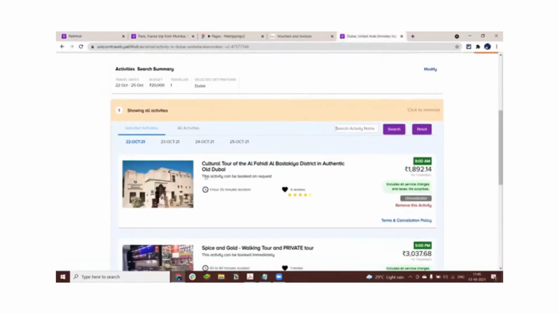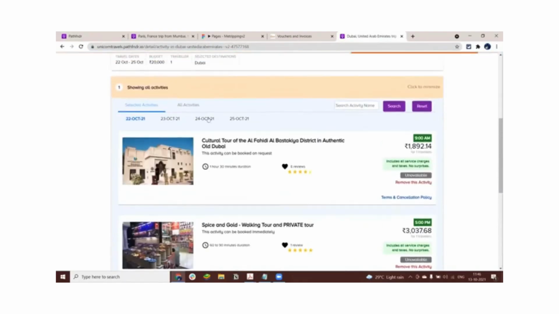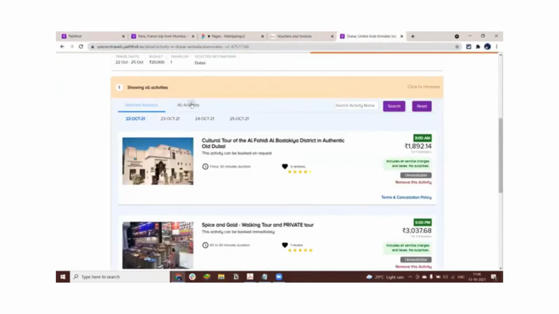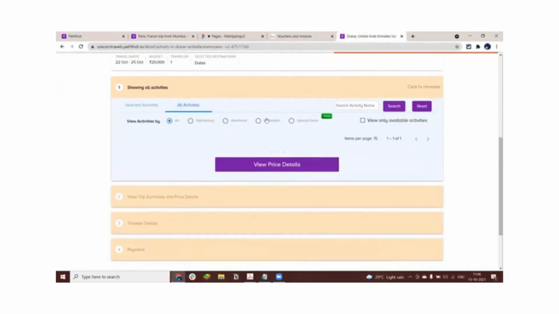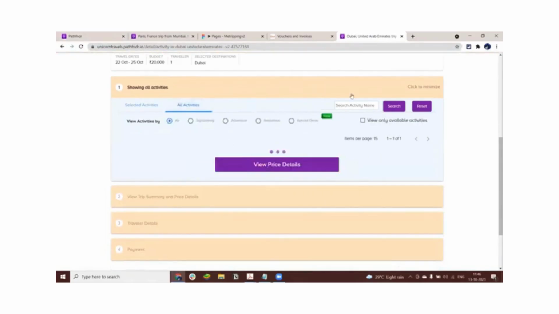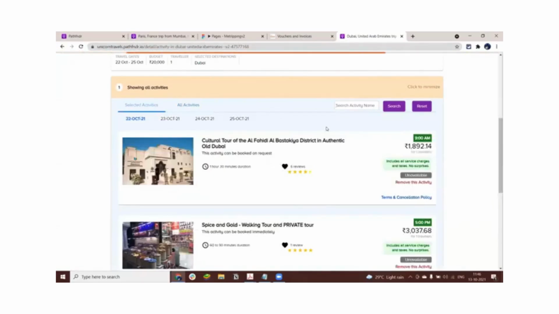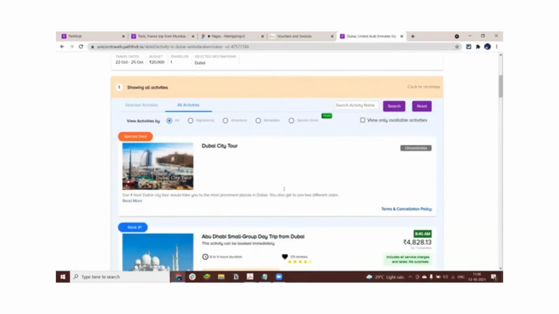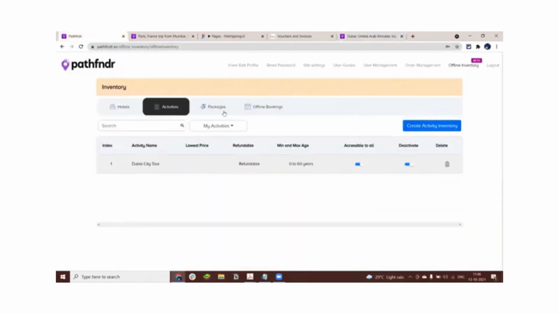And what happens is that while the system will recommend all the activities that you can possibly do and the entire day plan for Dubai while you are out there, this activity that you have uploaded on the back end would also be showcased in the list of all the activities available for Dubai. So that means under the special deals, your Dubai city tour. And that's how you can sell or merge your DMC rate contracts and all of that into the front end as well. And that's how you have the ability to sell multiple different products at the same point of time. So yeah, that's pretty much about the front end over here.